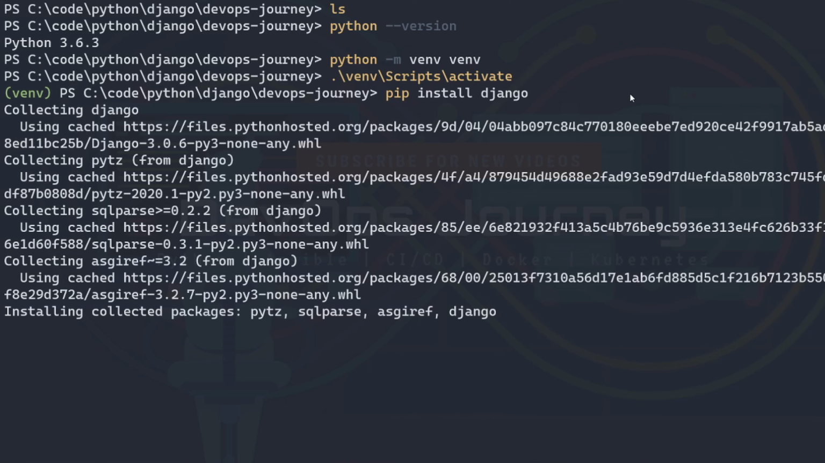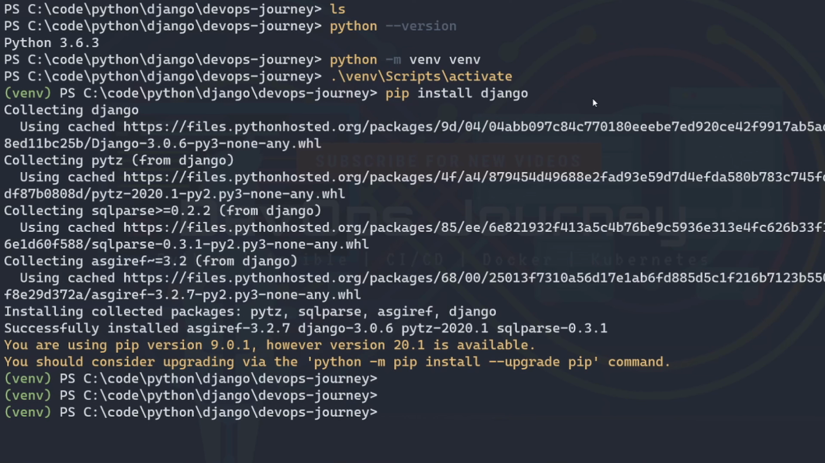So this will take about a minute to finish. So I'll go ahead and speed up the video here. Alright, so it looks like Django installed successfully here.